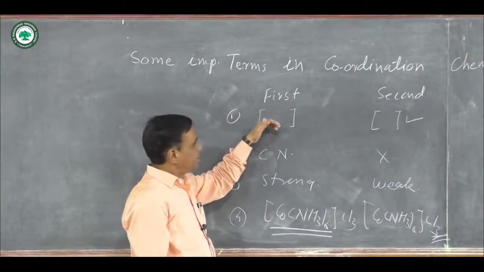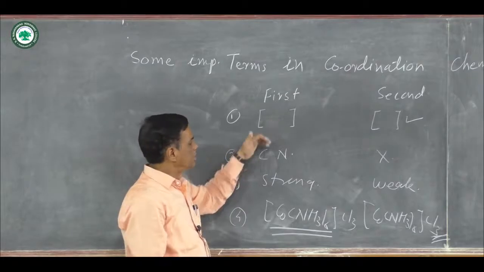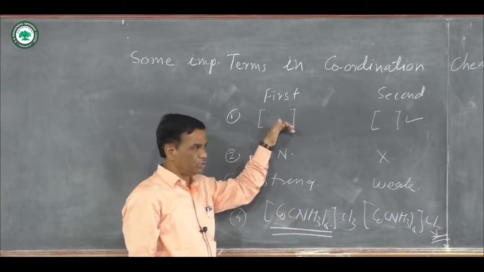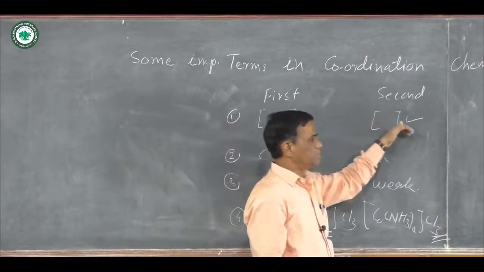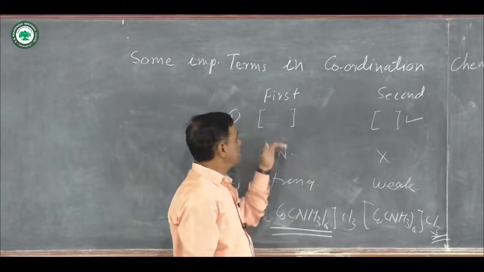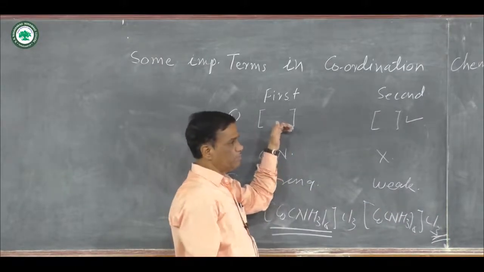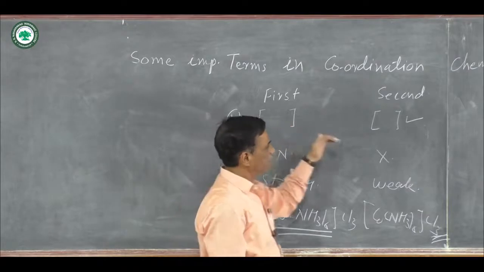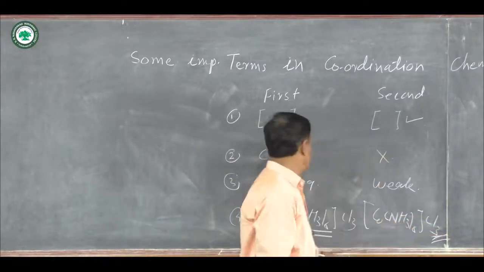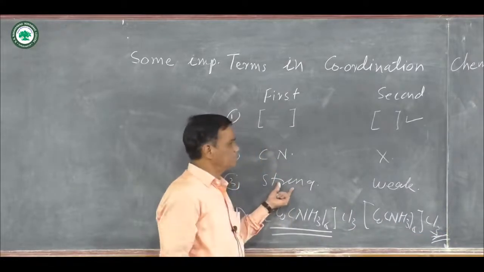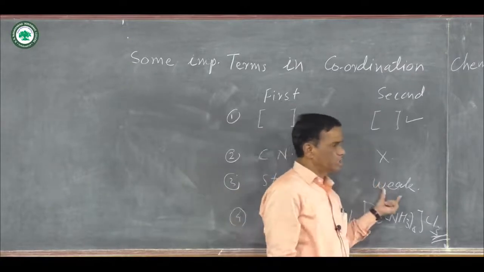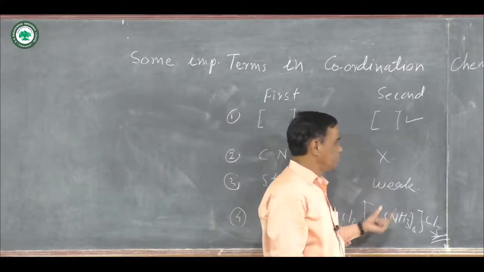Listen again. In first pair, the central metal atom or ions are represented in the square bracket. In second pair, they are outside the square bracket. Coordination number is equal to the first pair, meaning number of ligands directly attached. For second pair, coordination number does not depend on it. The bond form in first pair is strong bond, and in second pair, bond form is weak bond.